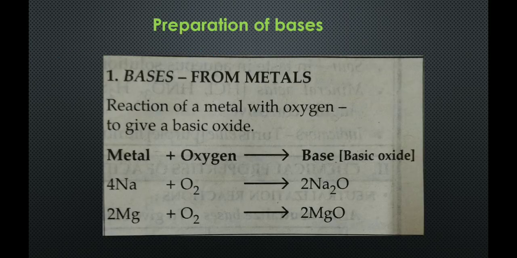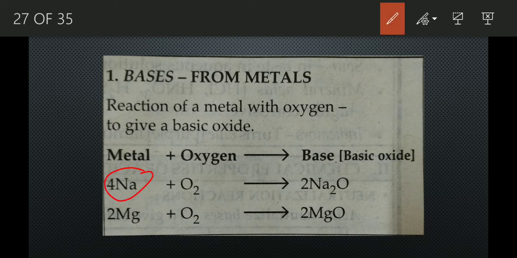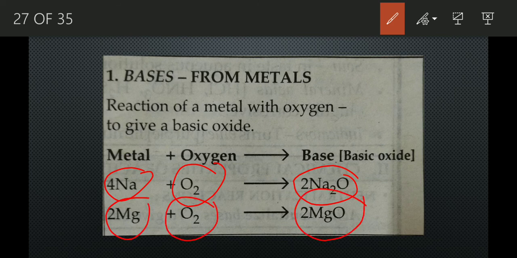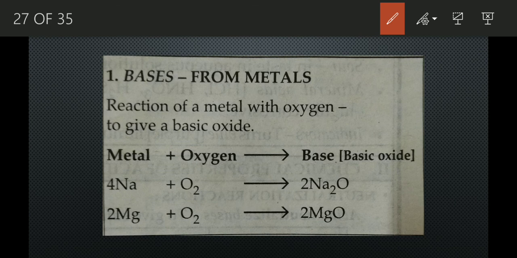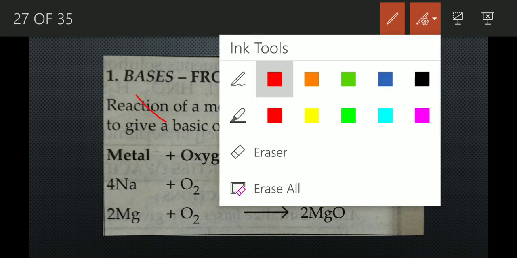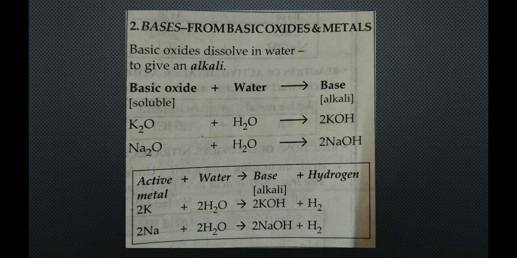Next is preparation of bases. First is bases are prepared from metals. Okay? How? When a metal like sodium reacts with oxygen, it produces a basic oxide. Like Na plus O2 produces Na2O, sodium oxide. Magnesium, when reacts with oxygen, it produces magnesium oxide. So this is how bases are formed or prepared from metals.